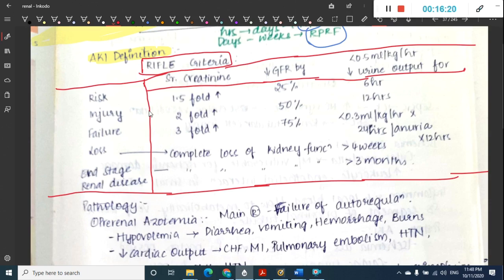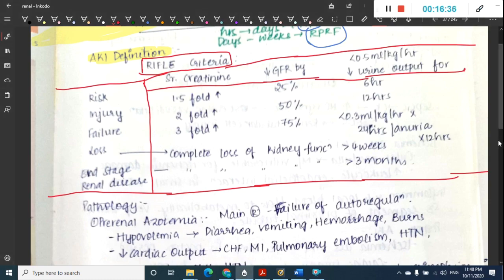Then we classify it as failure. Then we have loss. In loss, there is complete loss of kidney function for more than 4 weeks, or end stage renal disease for more than 3 months. Okay, this covers the RIFLE criteria.